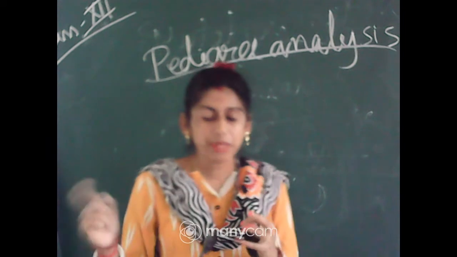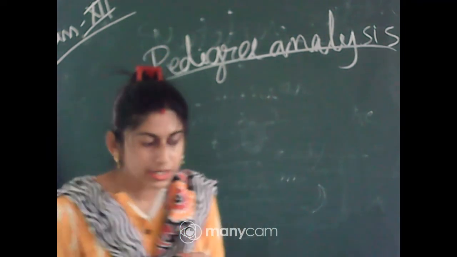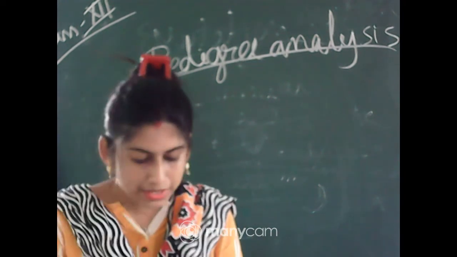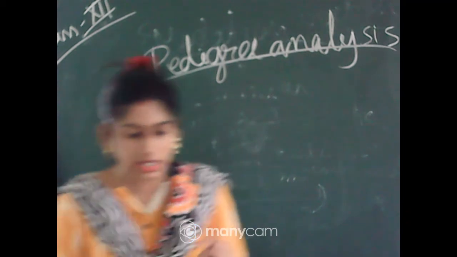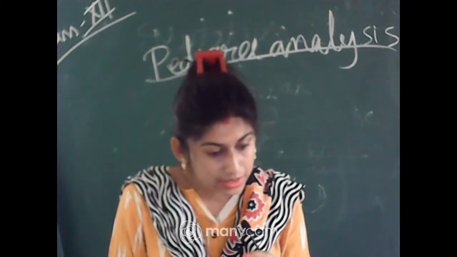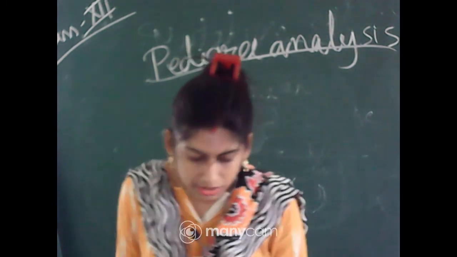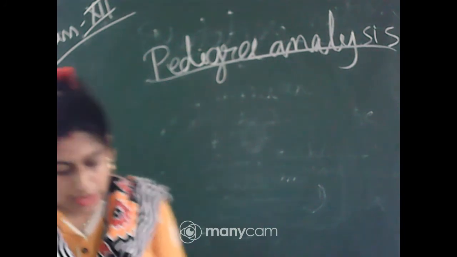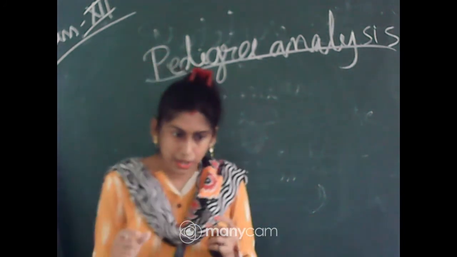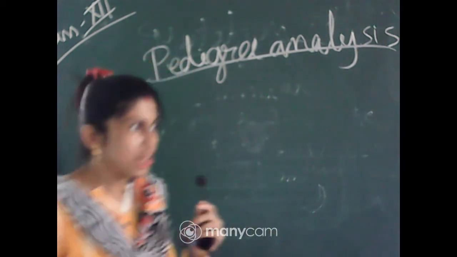Such type of analysis of the traits over several generations of the family is called pedigree analysis. That means in pedigree analysis, the inheritance of a particular trait is represented in the family tree over generations. So we come to know that part from the pedigree.